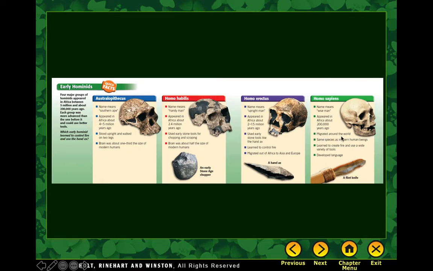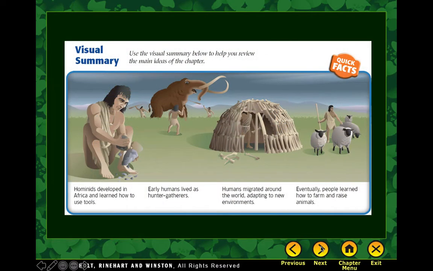They migrated all the way around the world. It's the same species as modern humans, and they learned to create fire and use a wide variety of tools. And they were the ones to develop language and eventually written language. So that is your early migration.